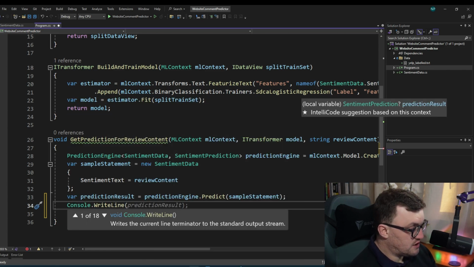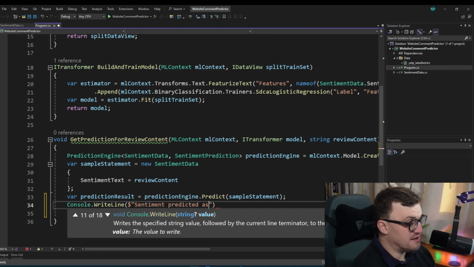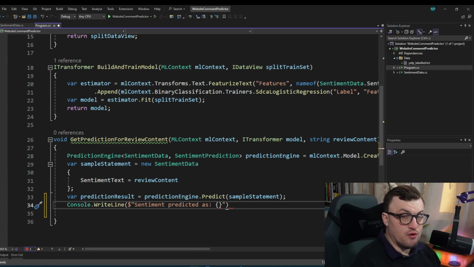So Console.WriteLine, I'll use some string interpolation, and we'll say the sentiment is, we'll say sentiment prediction predicted as, and this is where I can do my ternary operator. So the first thing I want to do is convert the 0 or the 1.